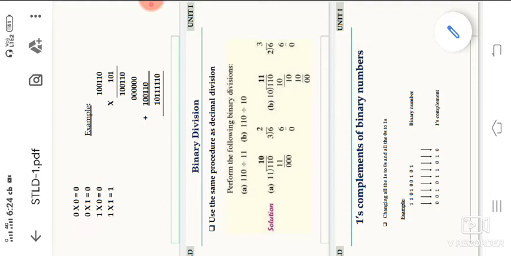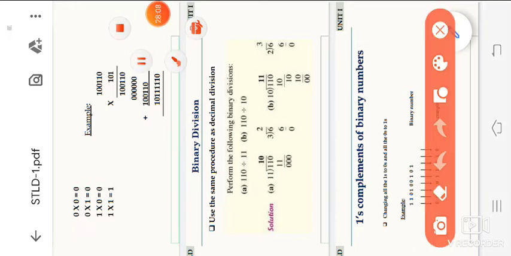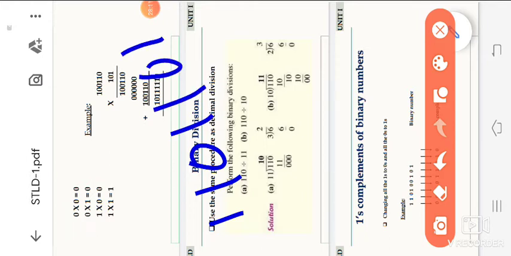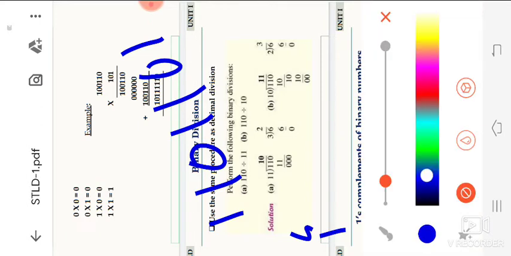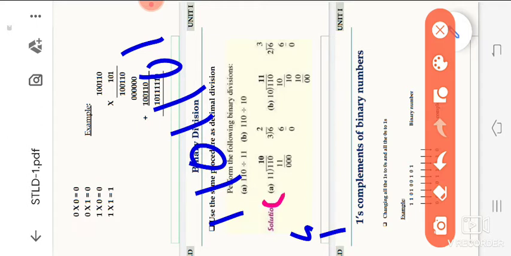This is the ones complement: changing all ones to zeros and all zeros to ones. This is another example for the ones complement: 1 1 0 1 1 0 1. So this is the example. Ones complement means changing 1 to 0 or 0 to 1. That is the ones complement. So we are applying ones complement once. We note down the values. So 1 will be replaced by 0, and 0 will be replaced by 1, giving 0 0 1 0. So this is how we solve the ones complement.